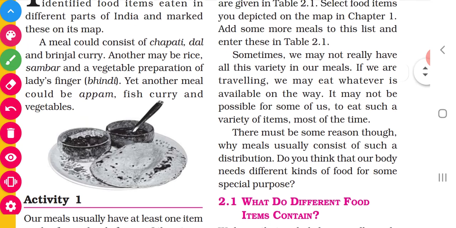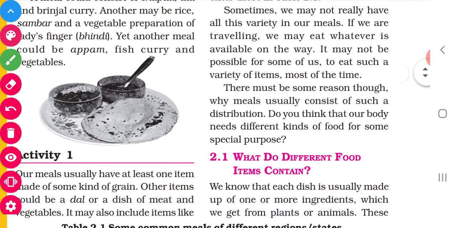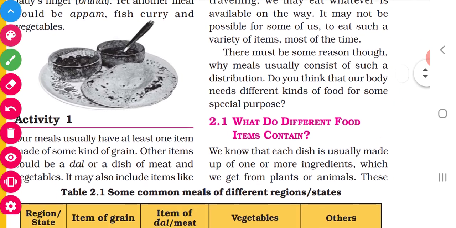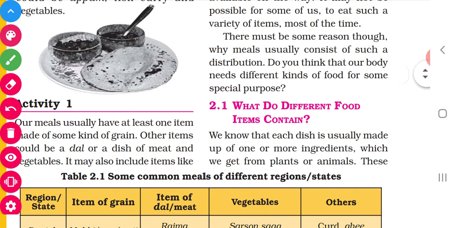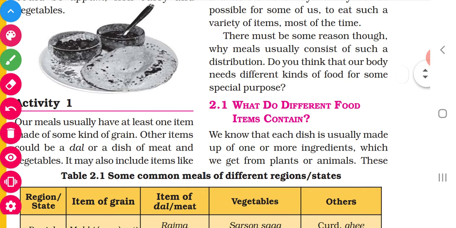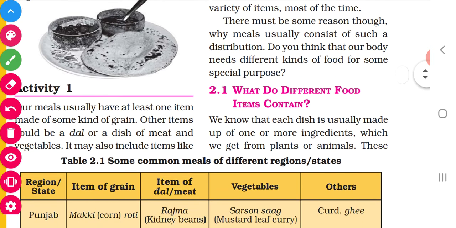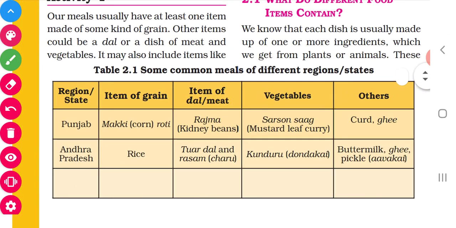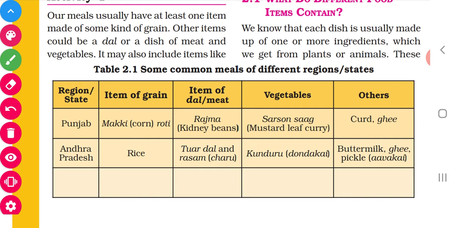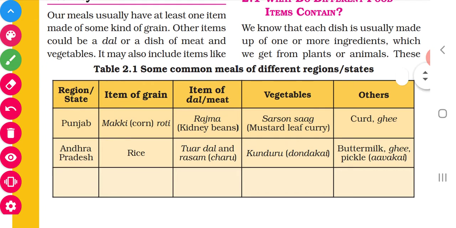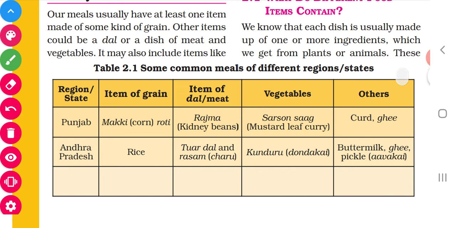Yes. Okay. Then see, in your book they are giving: if we are traveling from one place to another, in a bus or in a train or in a car, will we be eating the food items like this? Definitely not. We used to take any one rice, or tamarind rice or curd rice, like that. Okay, so depending upon the situation, we used to eat different types of food.